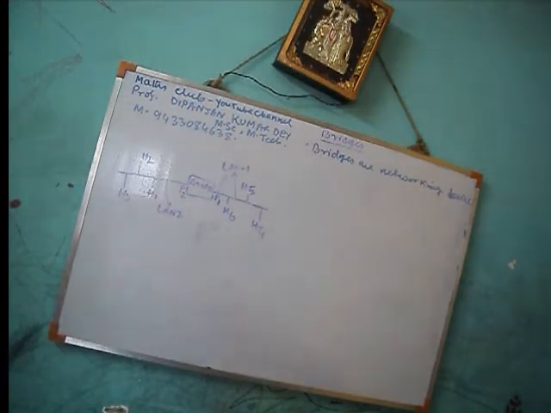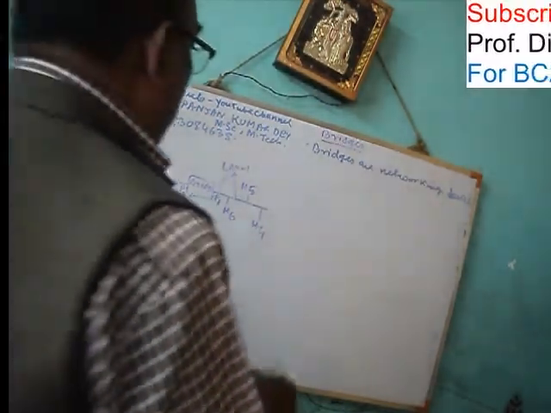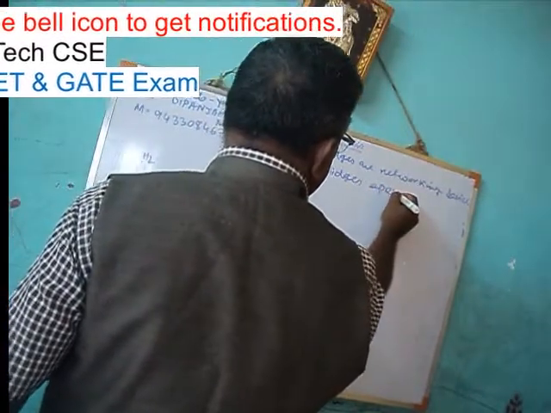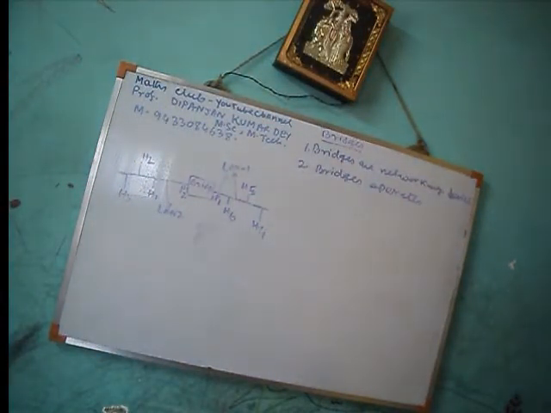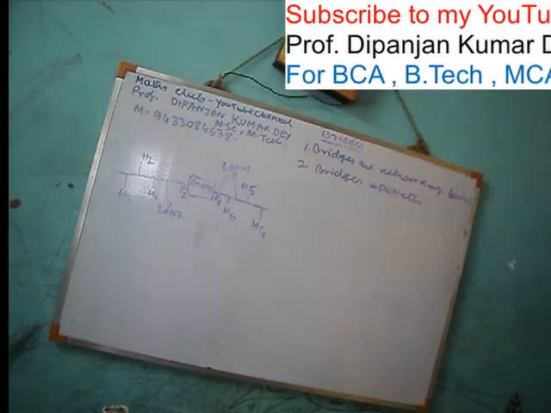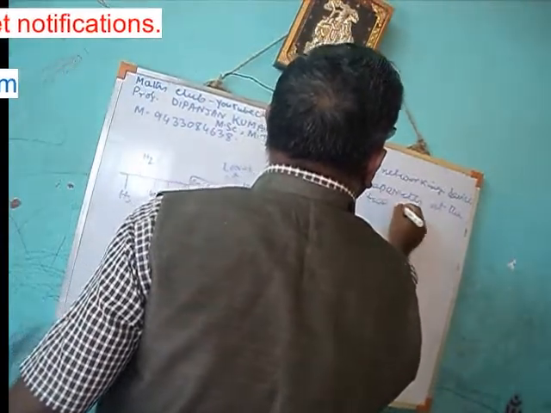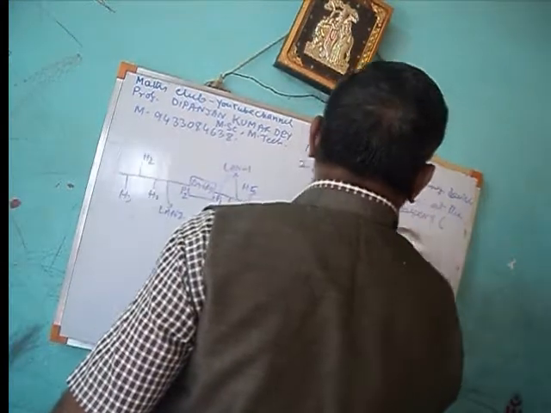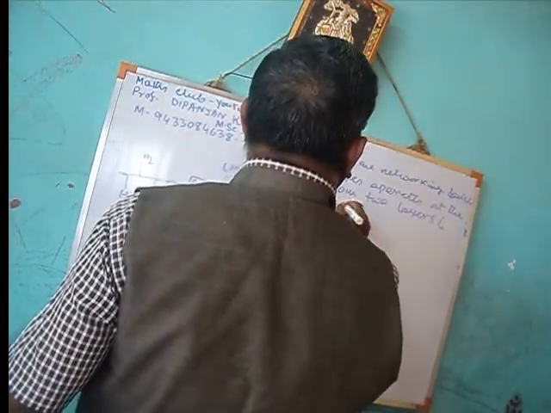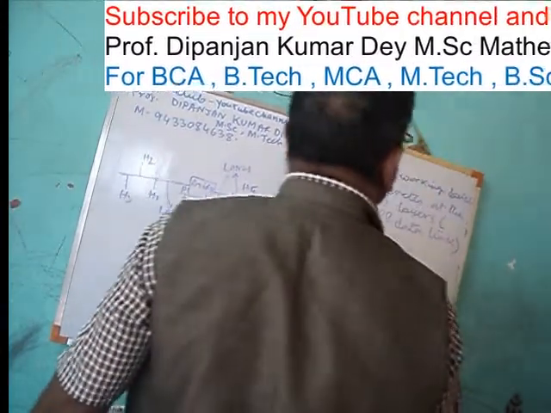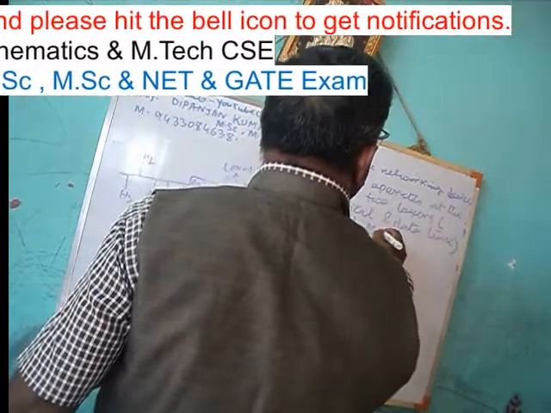Number 2, bridges operate at the bottom two layers of the OSI model, that is, the physical and data link layers.